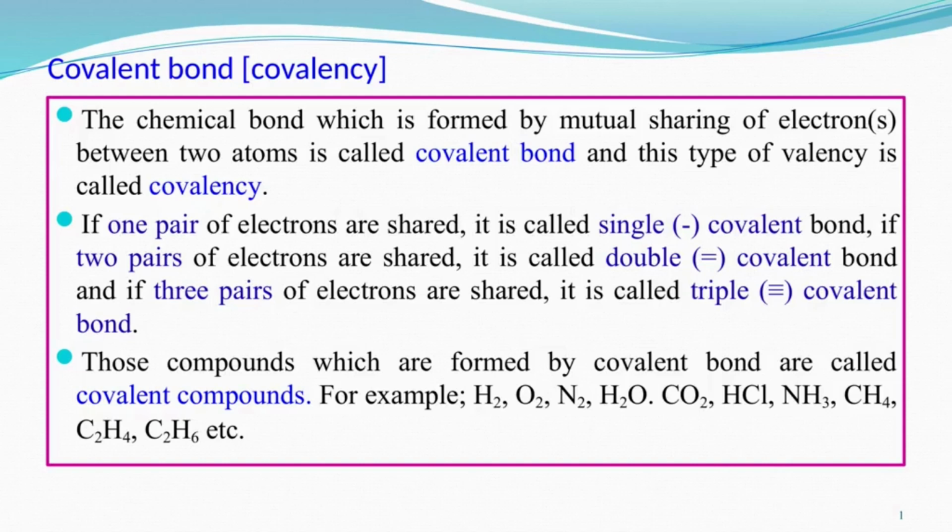In carbon dioxide, carbon has valency 4 and oxygen has valency 2, and to make the octet, 2 electrons of each oxygen are shared with the carbon atom. A single carbon atom shares 2 electrons of one oxygen atom and 2 electrons of the other oxygen atom to form carbon dioxide. Similarly, hydrochloric acid, HCl, and NH3, CH4, C2H4, C2H6, etc. These are examples of covalent compounds.